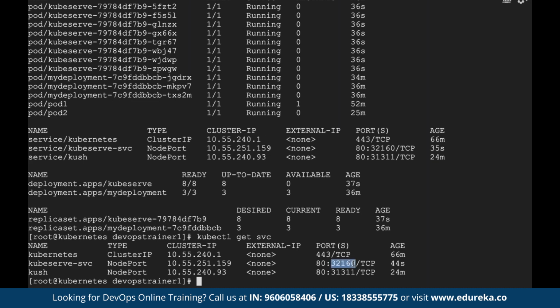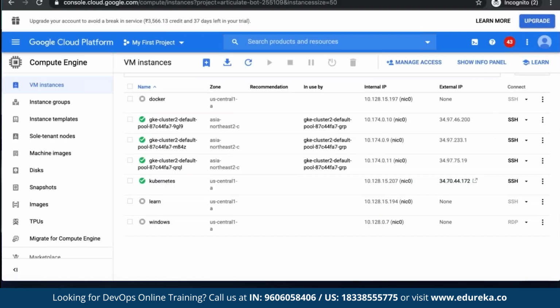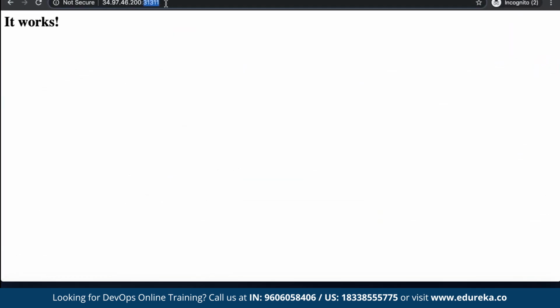Let me go to my UI. I think this was the site. Let me put that port number, 32160. See, this is the V1 page, some output got displayed. That is how I can combine both high level objects at the same time, deployment and service.